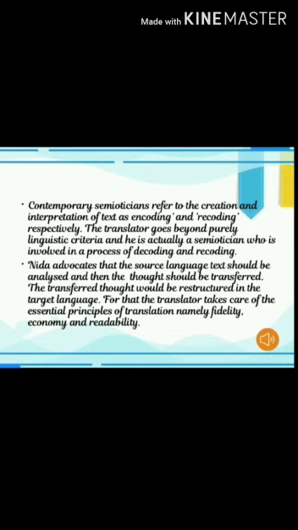For that, the translator takes care of essential principles of translation, namely fidelity, economy, and readability. Moreover, he says that the translator has to follow these principles while doing the translation. That is fidelity, which should be very pure. It should be very economical, that is economy, and readability. The audience should be able to read and understand everything minutely. So these are the principles followed by the translator while translating source text to target text according to Nida.